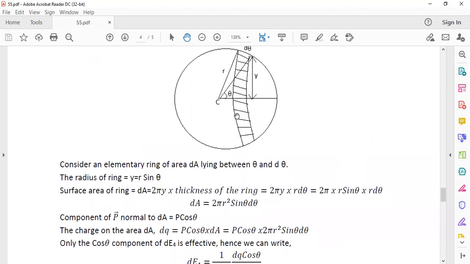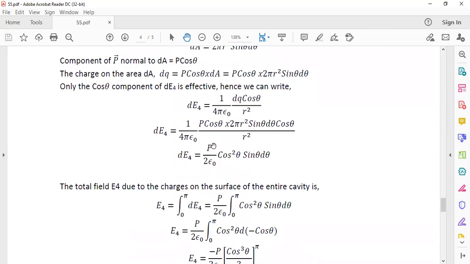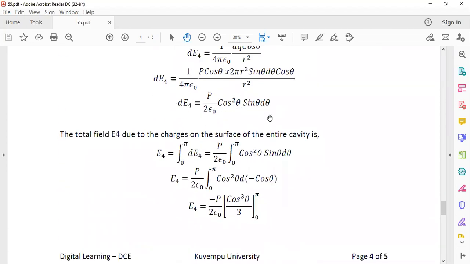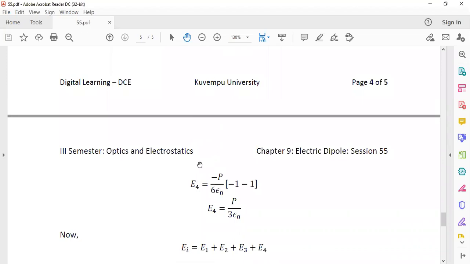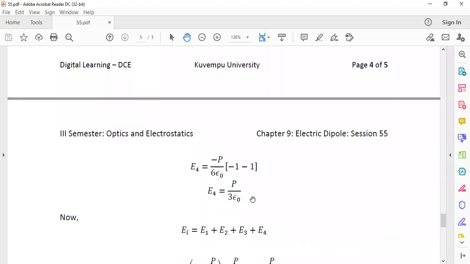We are interested in calculating the field due to all the charges over the cavity. Now we have made a part calculation, the field due to the charges on the strip. But we need the field due to all the charges over the entire cavity surface. For that, we need to integrate the above expression between the limits 0 and pi. Then that covers the whole cavity. After integration, this E4 is equal to P by 3 epsilon naught.